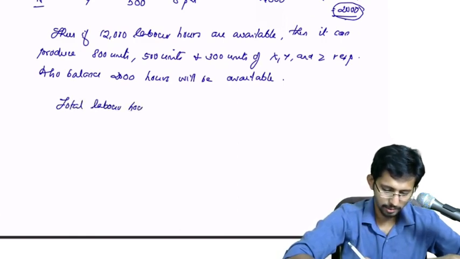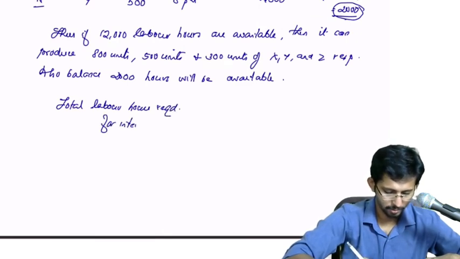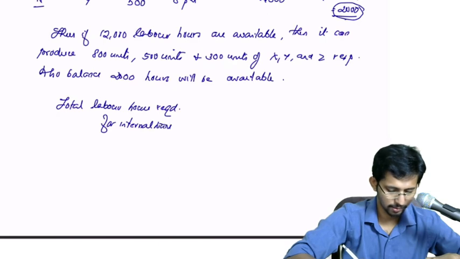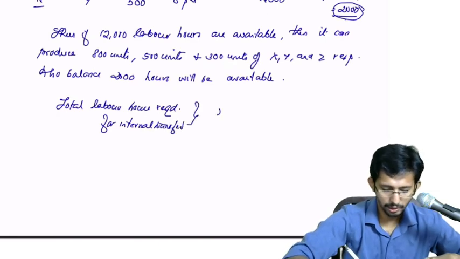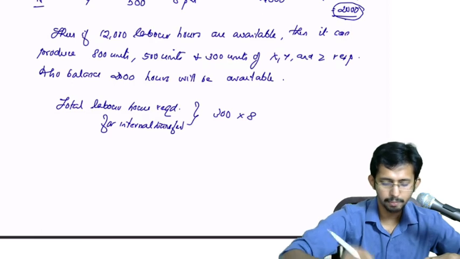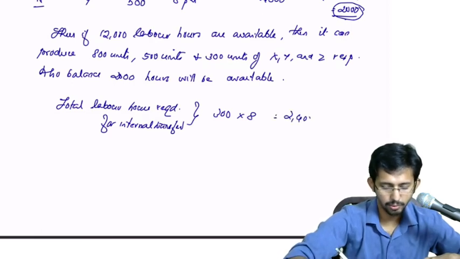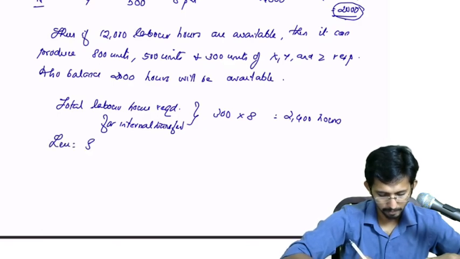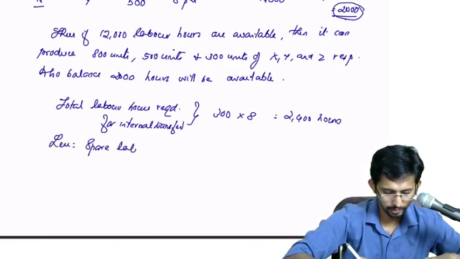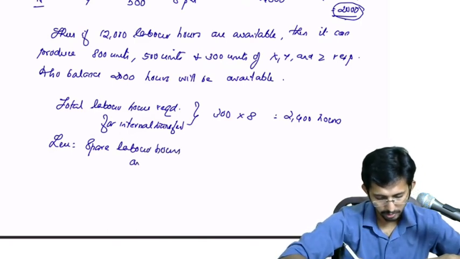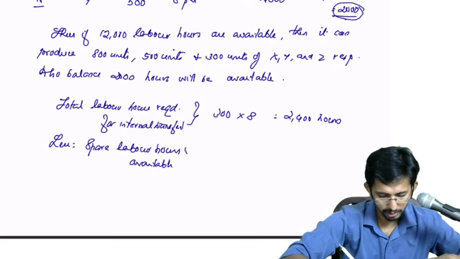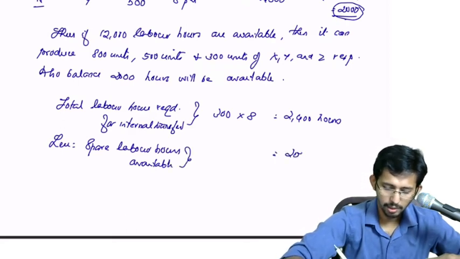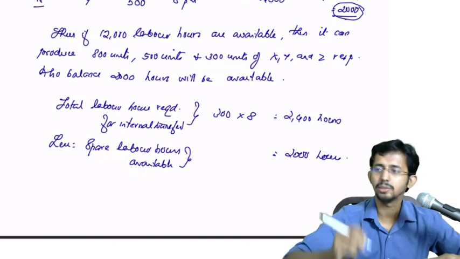Okay, total labor hours required for internal transfer: you require 300 units into 8 per unit, so 2400 hours is required, less spare labor hours available. What is the spare hours available? 2000 hours.